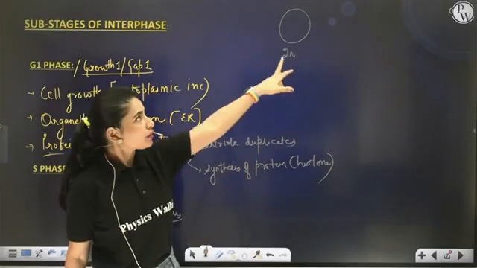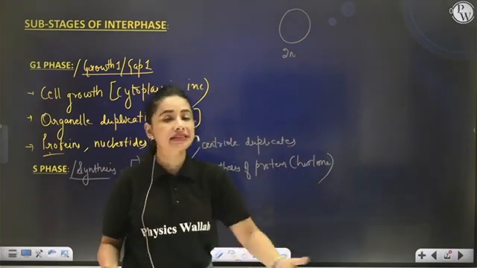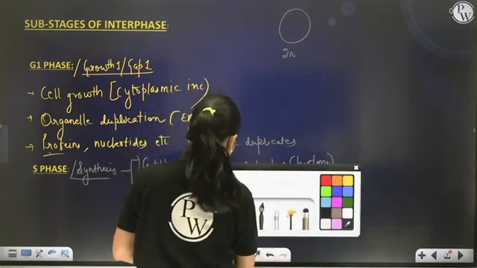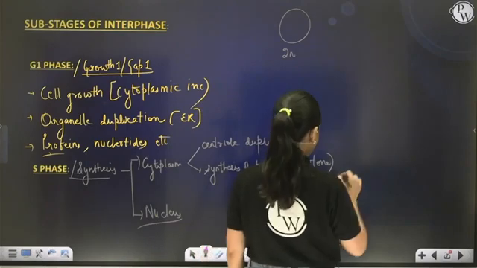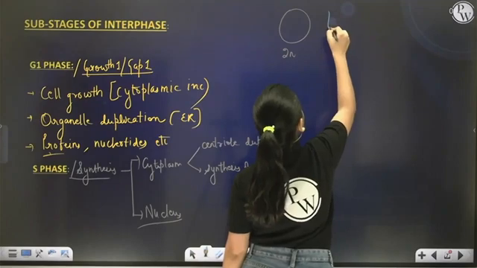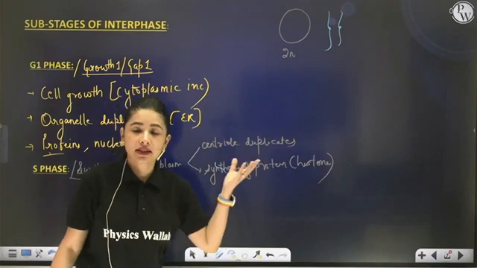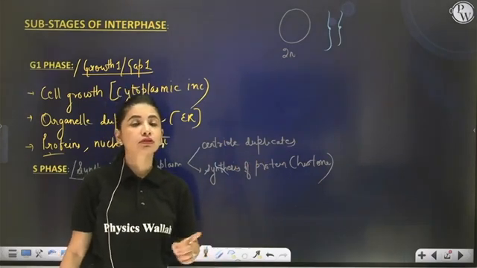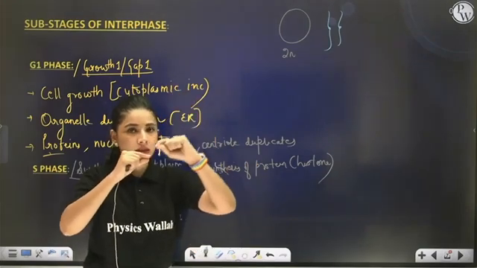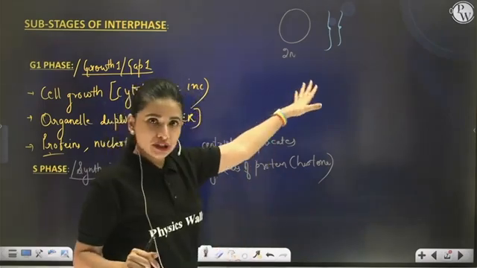Okay, so I was talking about a diploid cell, for example, as I told you, my skin cell that has two complete sets of chromosomes. Now the two complete sets of chromosomes I am going to represent like this. See, suppose this is one complete set and this is another complete set. In both the sets, the genetic material is present in the form of thin thread-like chromatin fiber. There is an upper arm and lower arm attached with the centromere, but those arms are thin thread-like. Now, what happens during G1 phase?